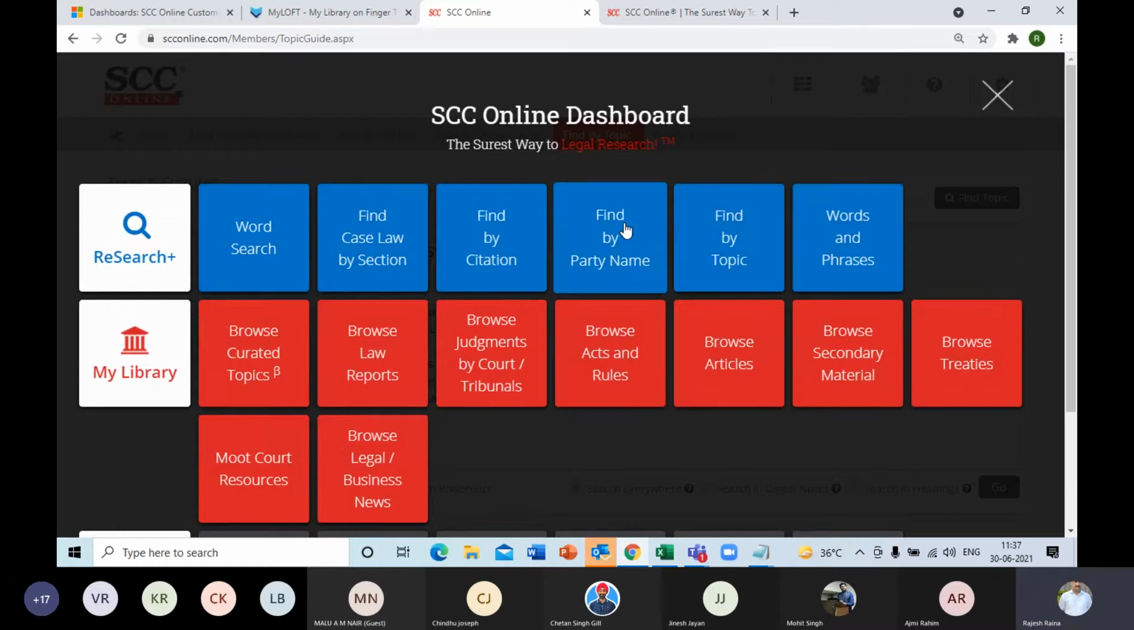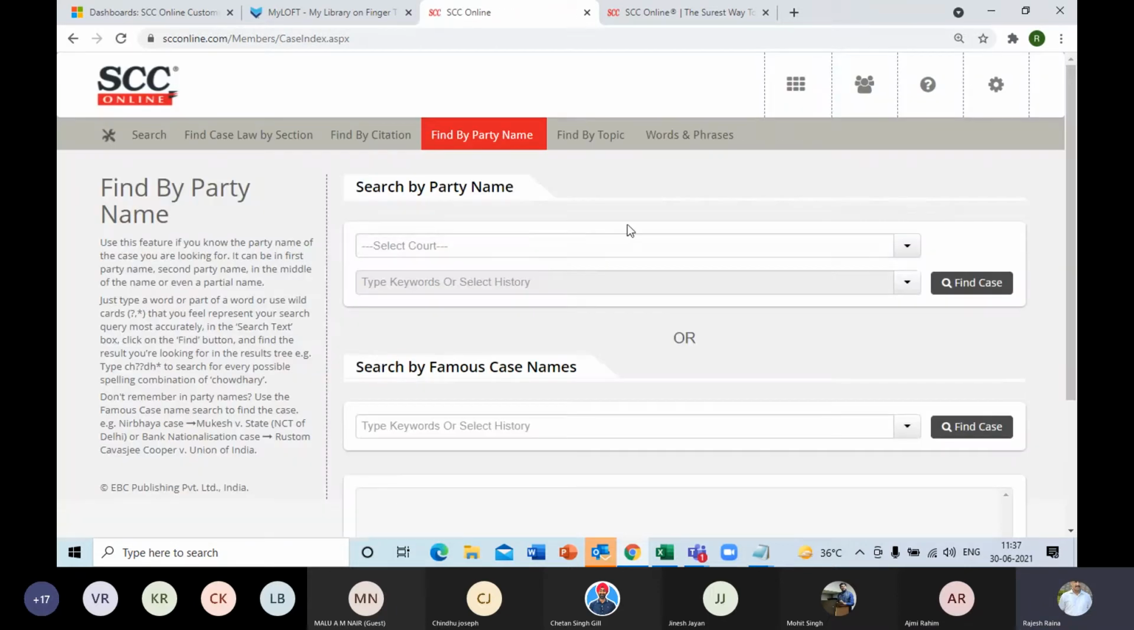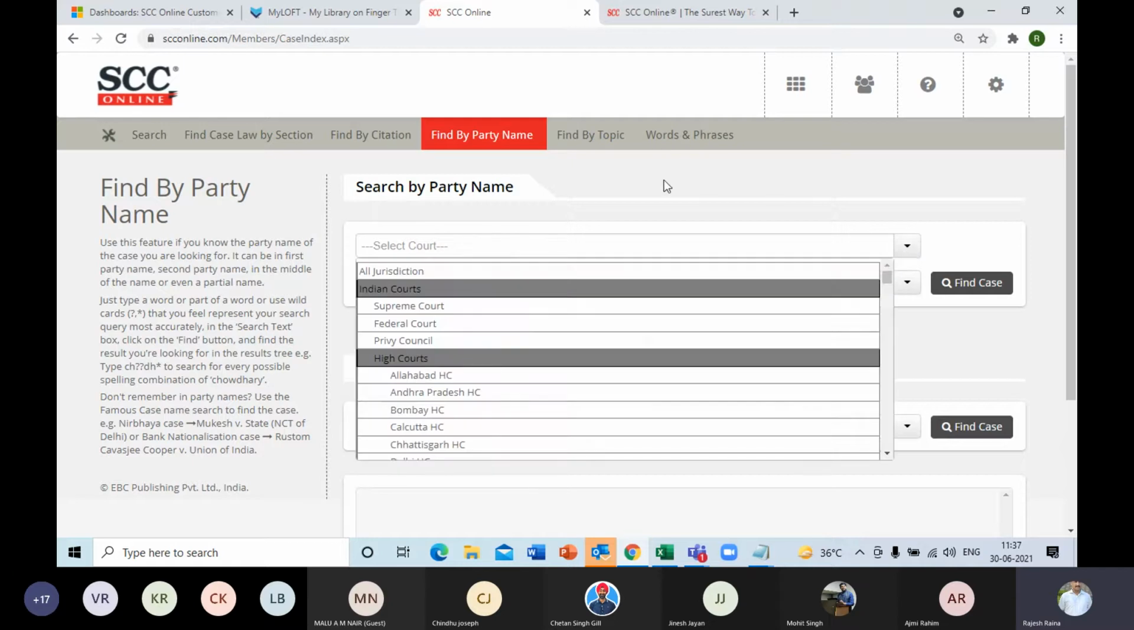And the next option, my favorite, yes, find by party name. Here you will be searching when you have one party name. But the question is, if you have only one party name, maybe the appellant name only, or maybe the respondent, and it could be a very common name, then what would we do? Let me first select the jurisdiction. That is what it is asking for in the traditional option over here.